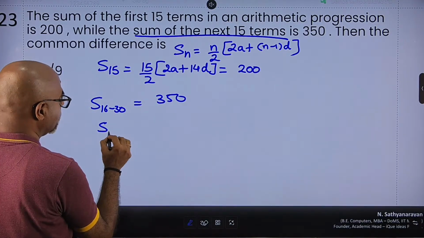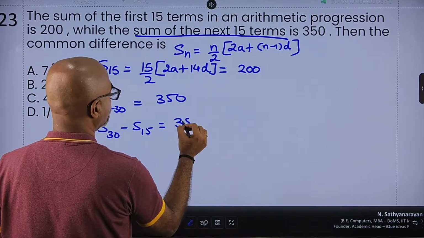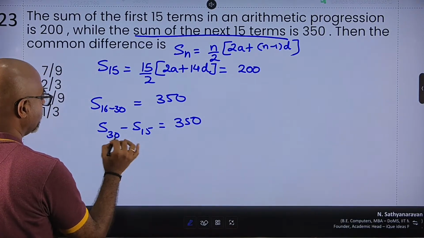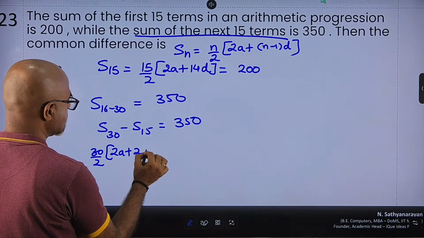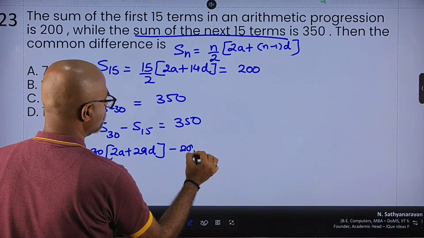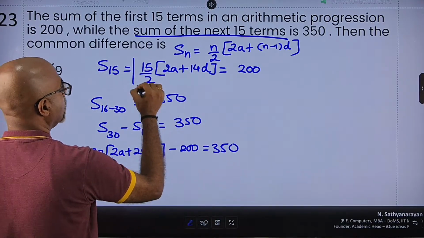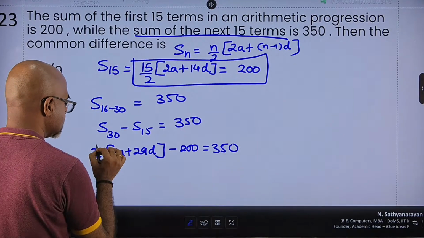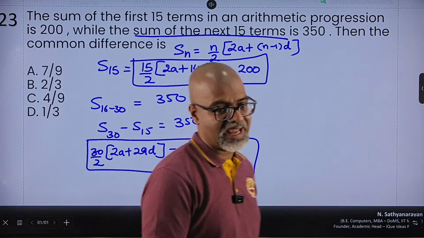So sum of the first 30 terms minus sum of the first 15 terms is equal to 350. So sum of the first 30 terms, n upon 2 into 2a plus n minus 1 into d, minus sum of 15 terms, which I already know is 200, is equal to 350. So now you have got two equations, this and this, where you have two variables a and d.